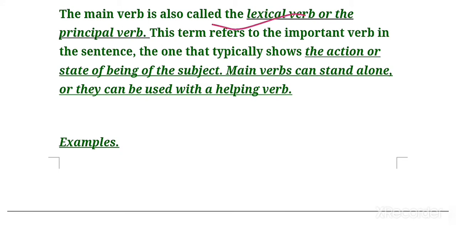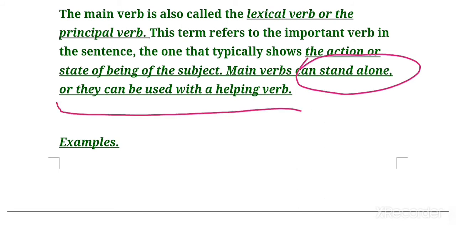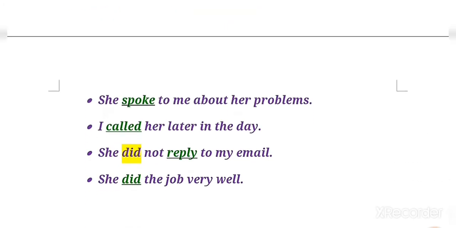It is a very important verb in a sentence. Why? Because it typically shows the action or the state of being of the subject. And also it can stand alone in a sentence, or it can be used with a helping verb. How that happens, we will understand with the help of these examples. So let us see the examples.